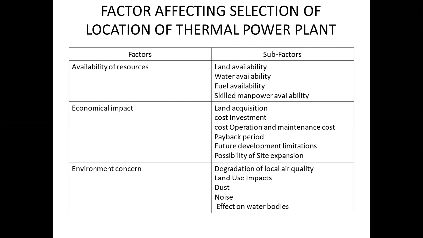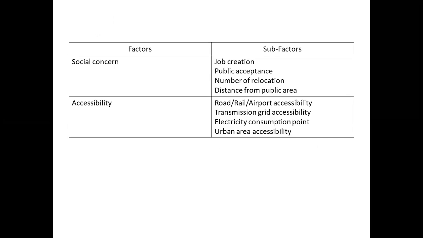Third factor is environmental concern. The various factors under environmental concern are degradation of local air quality, impact of land use, dust, noise, effect on water bodies available. Social concern is the next important factor, where under this factor, job creation, public acceptance, number of relocation and distance from public area are the sub factors. And last important factor is accessibility, means the approach through road, rail or airport, transmission grid connectivity, electrical consumption point and urban area accessibility. These are the few important factors. We will discuss these factors in detail.